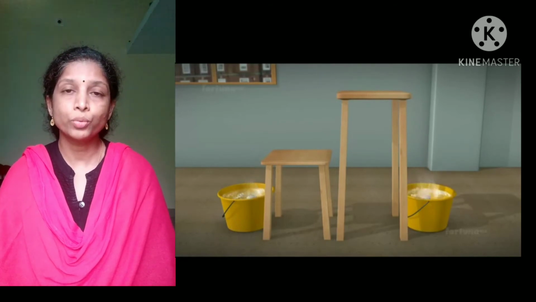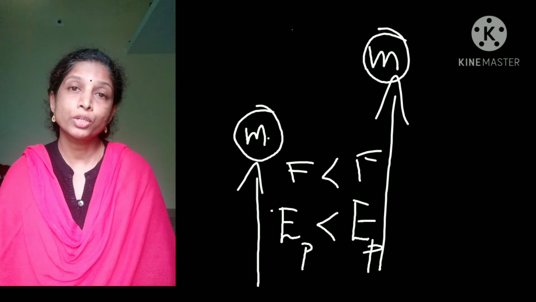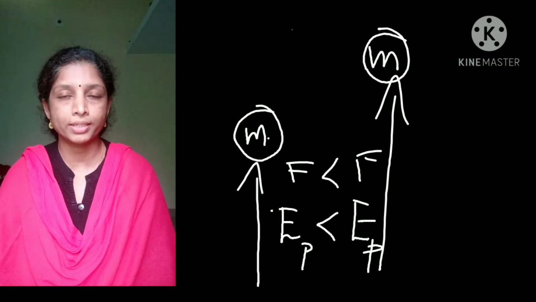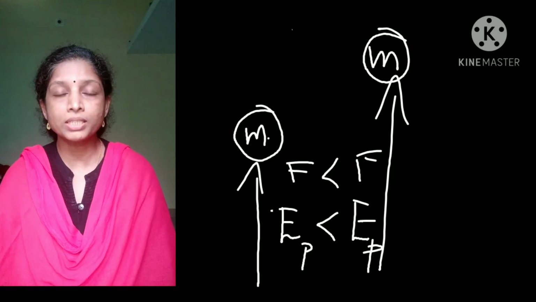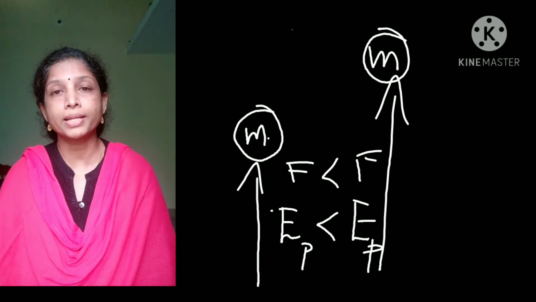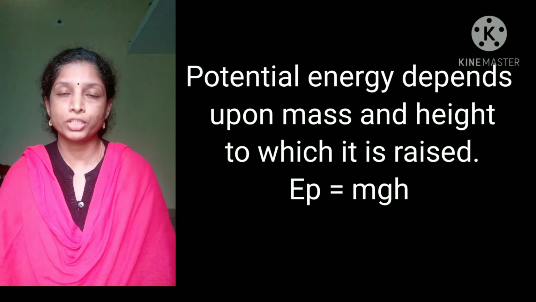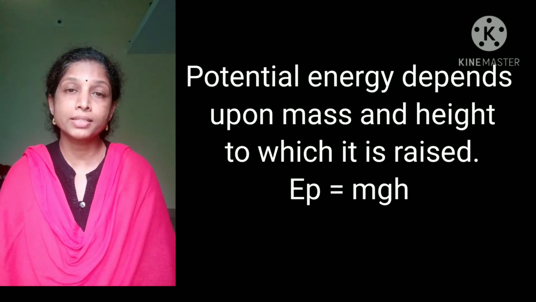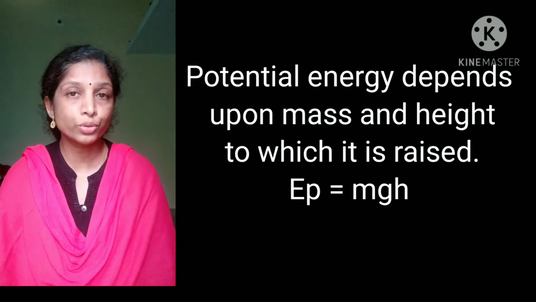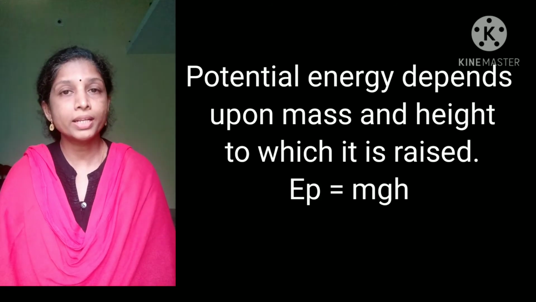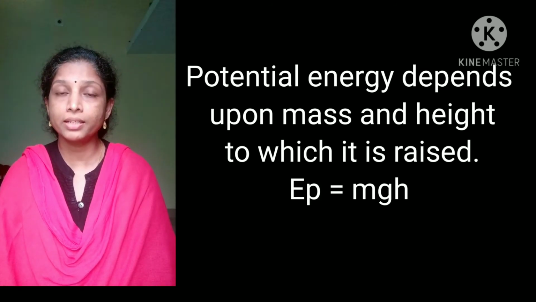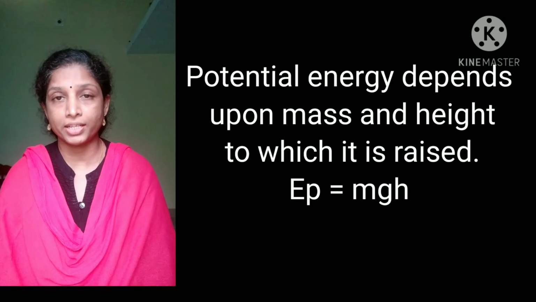So the potential energy depends upon mass and the height to which it is raised. As mass increases, potential energy also increases. As height increases, potential energy also increases. So finally, the equation for potential energy E is equal to mgh.